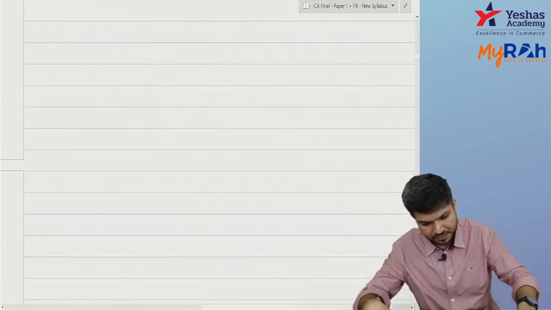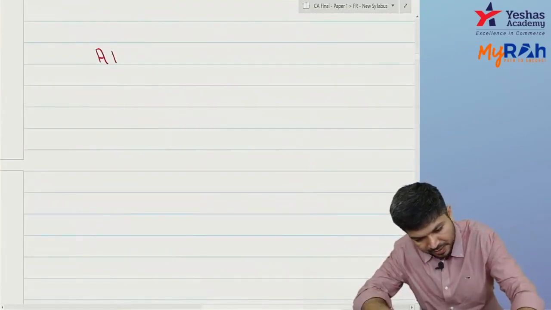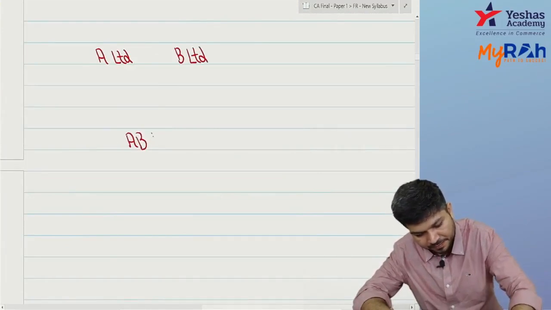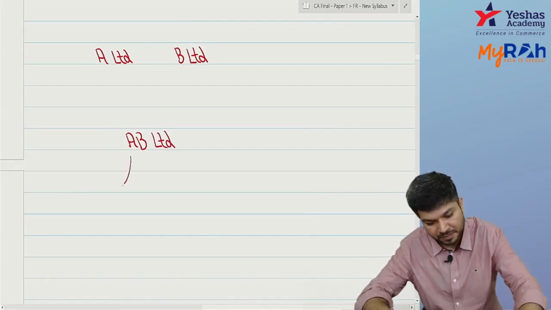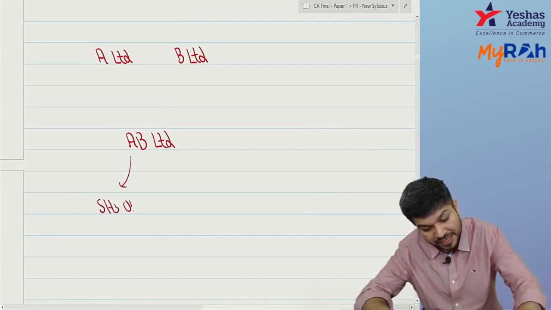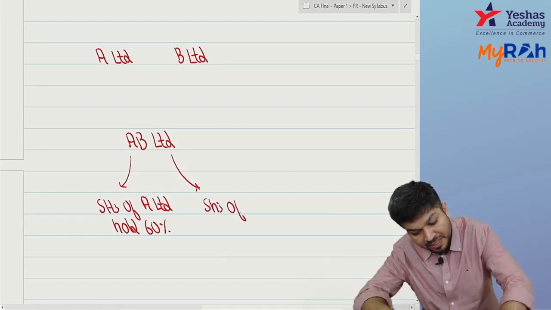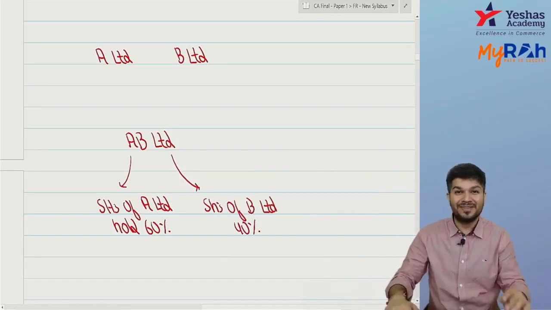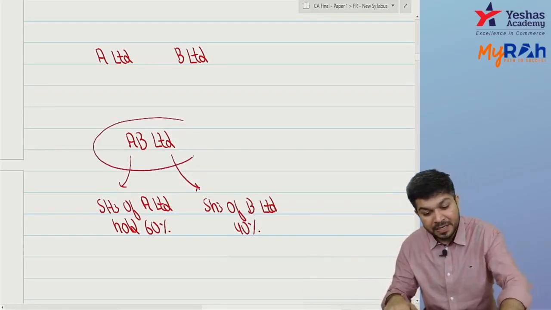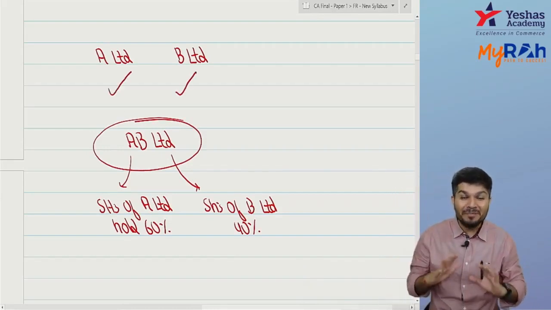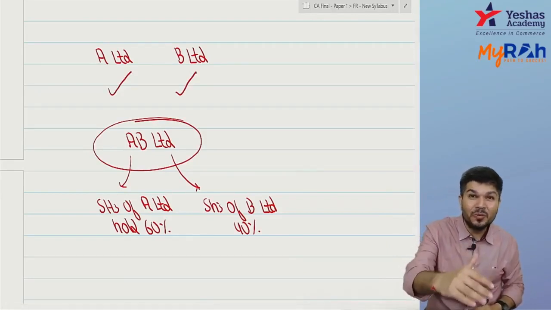Now imagine there is A Limited, there is B Limited, and they form AB Limited. Now in this, shareholders of A Limited hold 60%, and shareholders of B Limited hold 40%. Okay, so now see, on paper it appears AB Limited took over A Limited, B Limited.